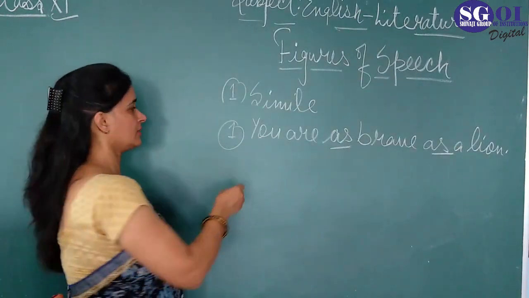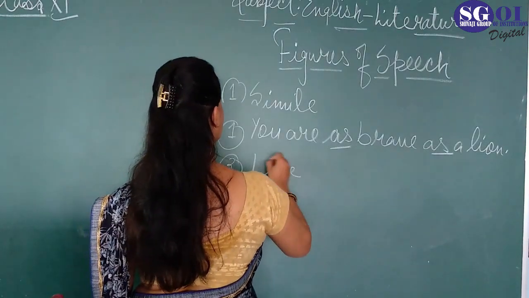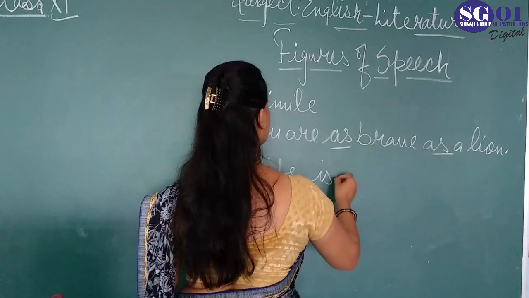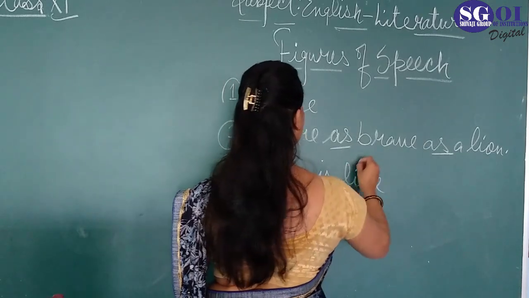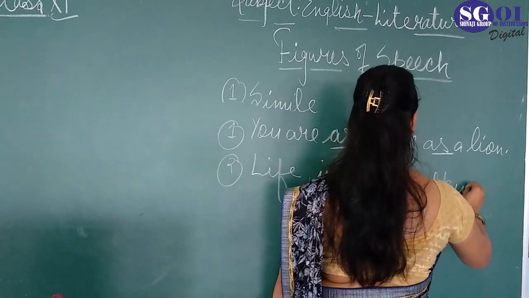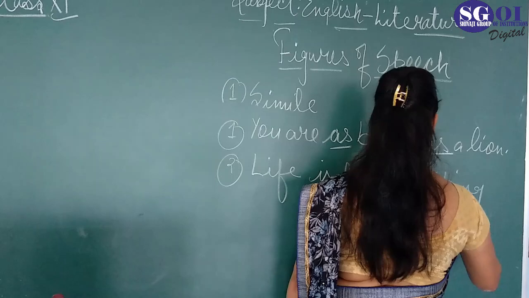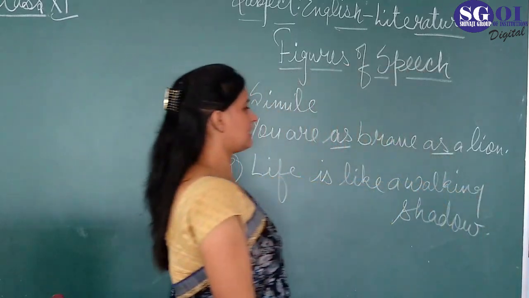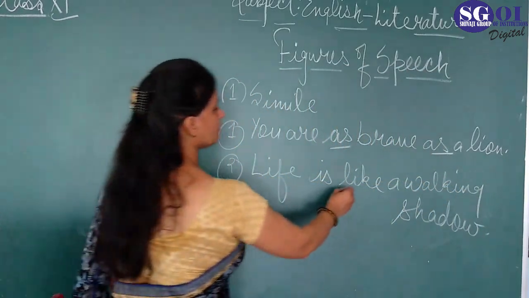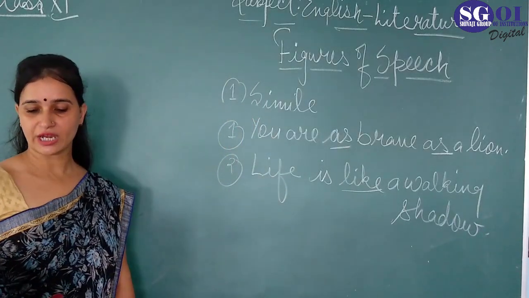And the second one, life is like a walking shadow. Okay, so the word like is used here. This one is a figure of speech, simile. Life is like a walking shadow.